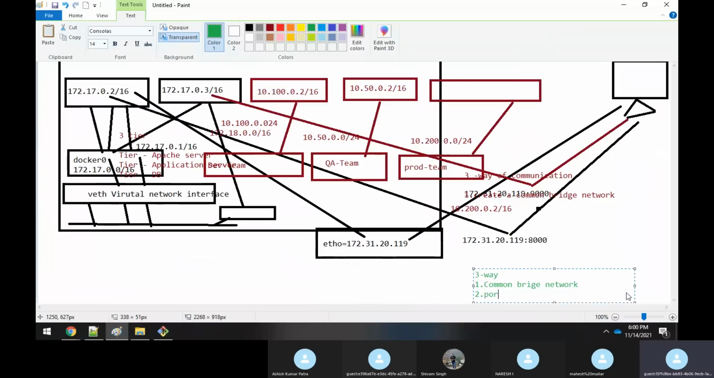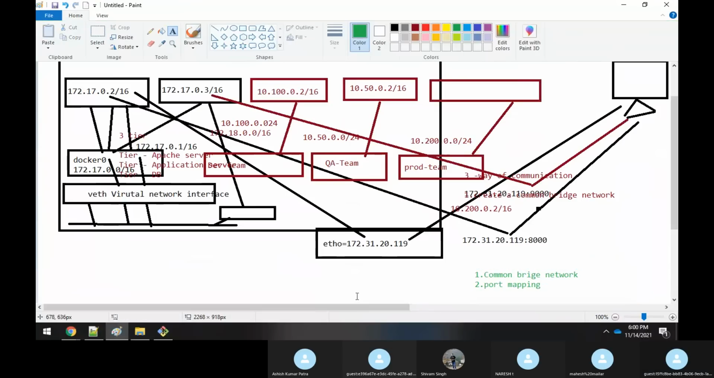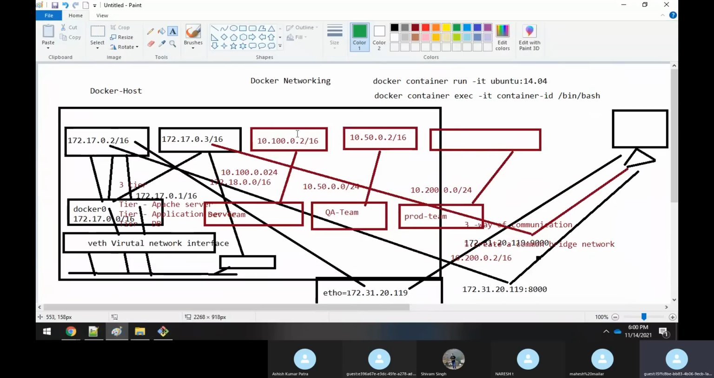The second method is port mapping. Ideally, port mapping is the best way to achieve the communication. Now, this IP address 10.100.0.2 wants to communicate with 10.50.0.2. Directly, it cannot communicate because both are in a different subnet, both having different IP addresses. But if you still want to communicate, you can do a port mapping.